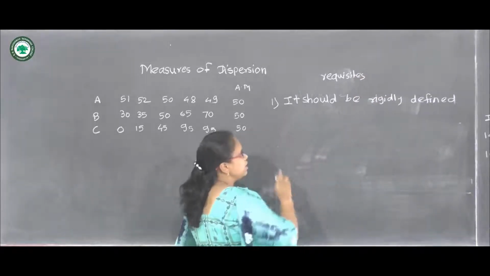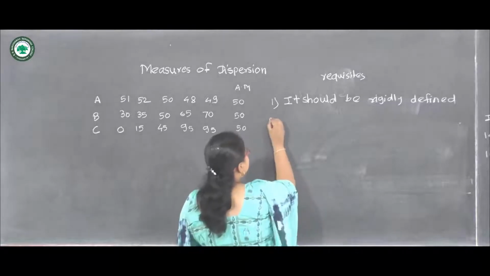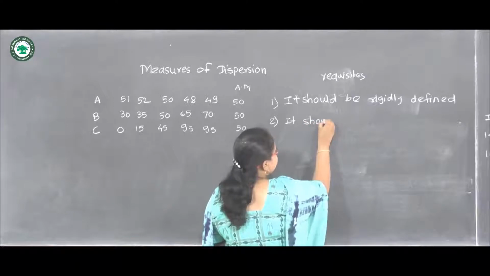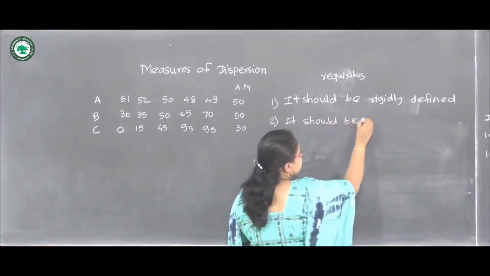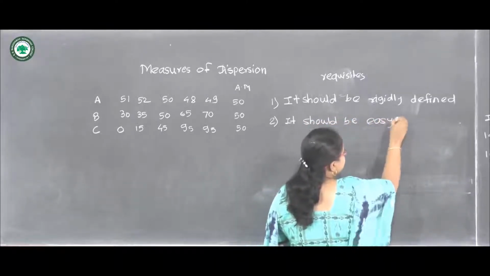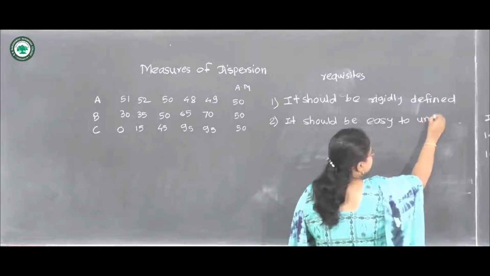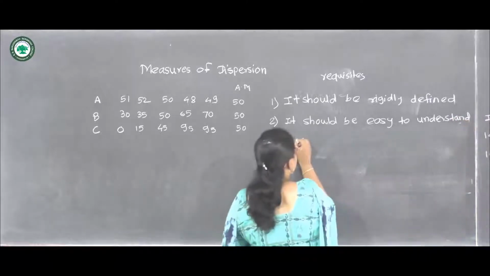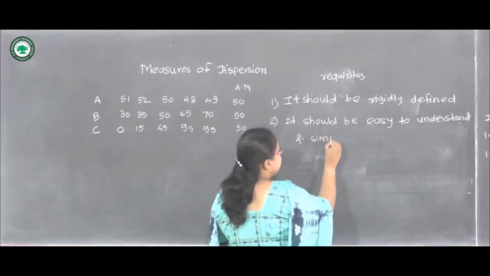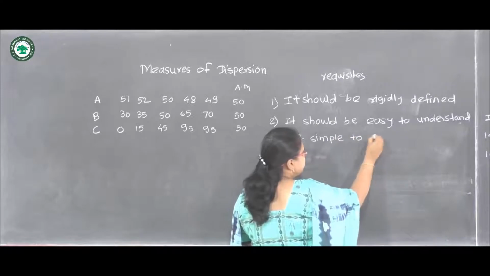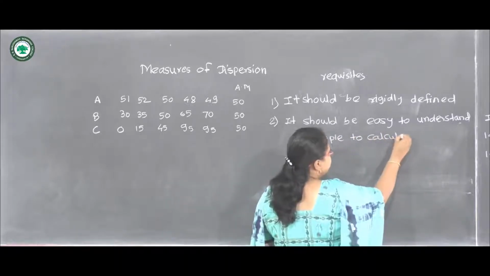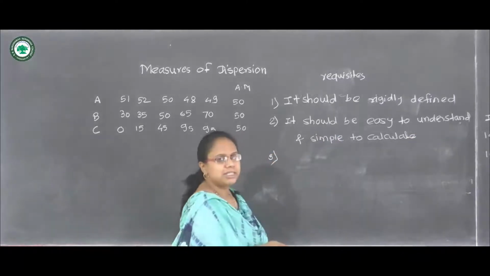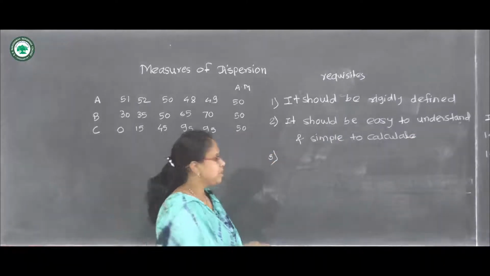The first is it should be rigidly defined, then it should be easy to understand and simple to calculate. The third requisite is it should be based on all observations.